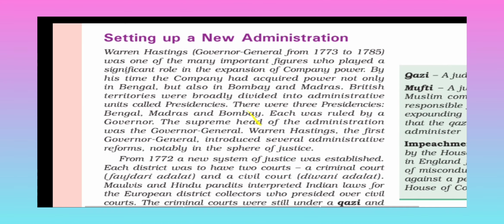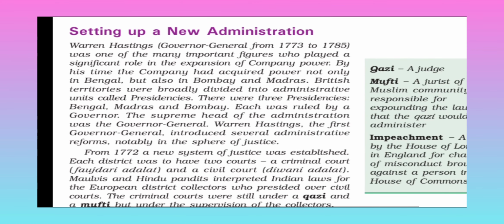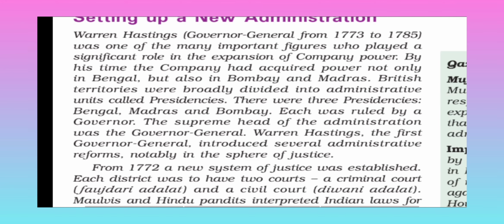When the company started to gain new territory, it began setting up a new administration. Warren Hastings, Governor General from 1773 to 1785, was one of the many important figures who played a significant role in the expansion of company power. By his time, the company had acquired power not only in Bengal but also in Bombay and Madras. British territories were broadly divided into administrative units called presidencies. There were three presidencies: Bengal, Madras, and Bombay.